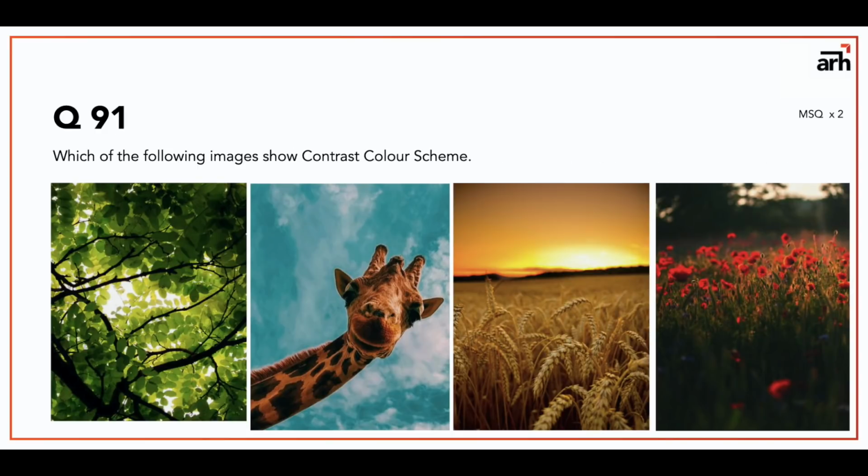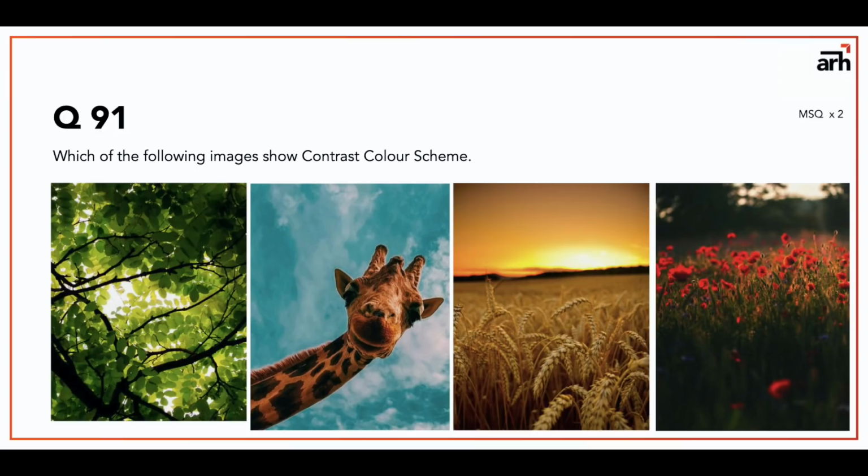Now we are at MSQ questions. Now these are 2 marks MSQs. Now I want to clear one thing about MSQs, maybe I'll explain with an example. The question says, which of the following images show contrast color scheme? Now if you see, first one is monochromatic color scheme, second one has orange and blue, so that is a contrast color scheme. Third one is, you can say, analogous color scheme or almost a monochromatic color scheme, but definitely not contrast color scheme. And fourth one has green and red, so that is also a contrast color scheme.